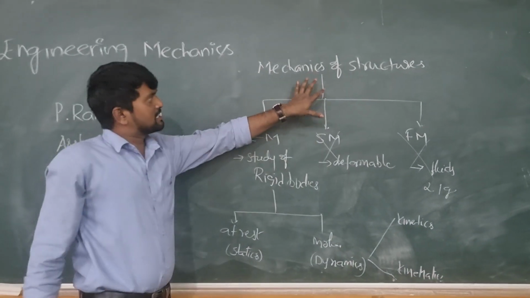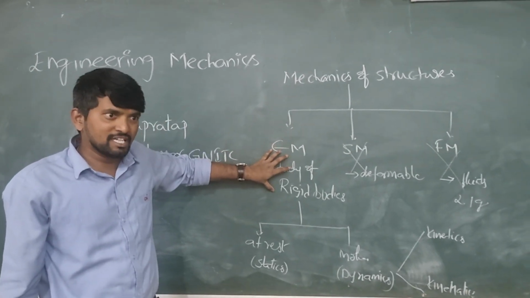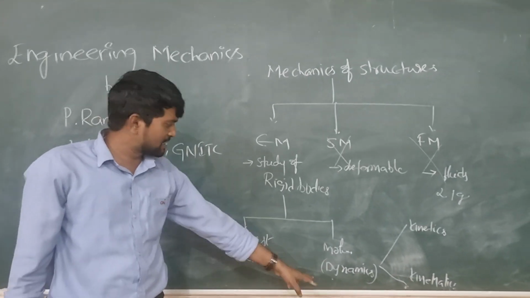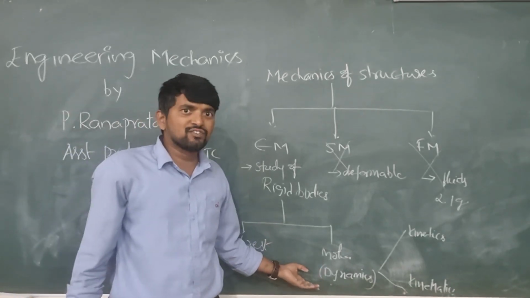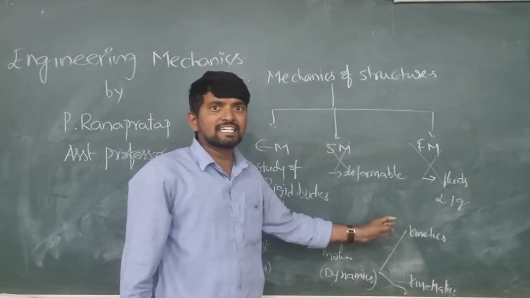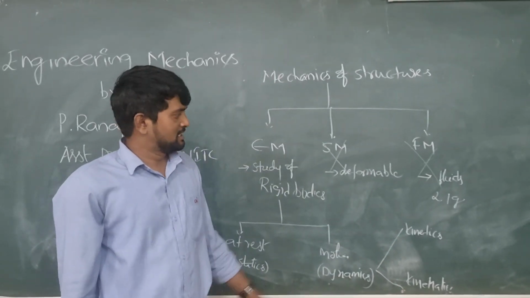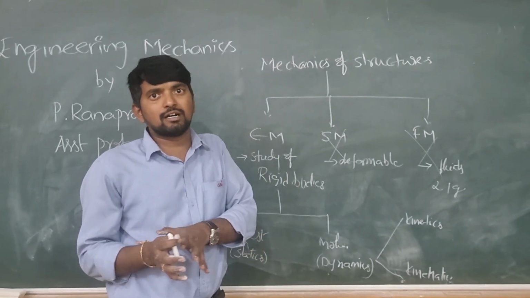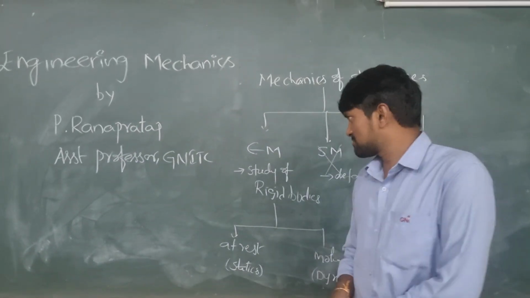So engineering mechanics comes from mechanics of structures. In engineering mechanics, we are studying rigid bodies. Engineering mechanics is divided into two parts, statics and dynamics. Statics is the physical state of a body at rest and dynamics is the physical state of a body in motion. This motion is divided into kinetics and kinematics. In kinematics, we are studying motion without force. In kinetics, we are studying force with respect to time and acceleration. So there is a difference between kinetics and kinematics.